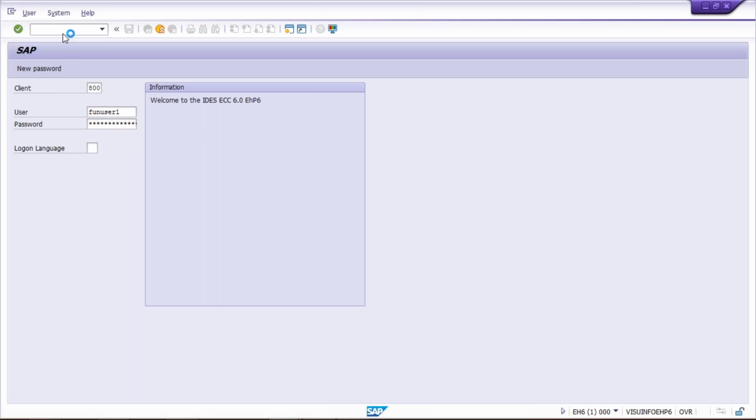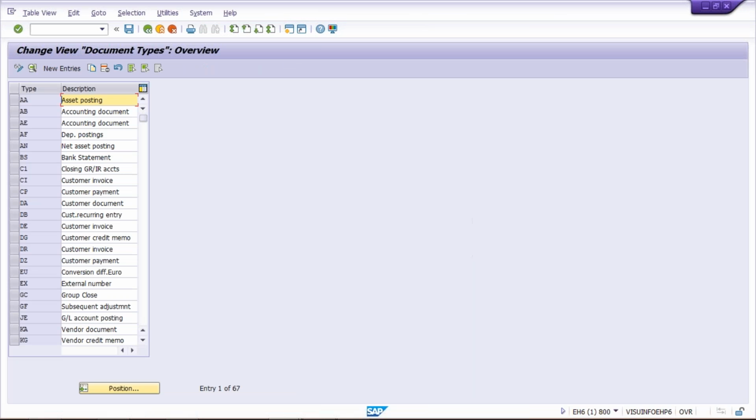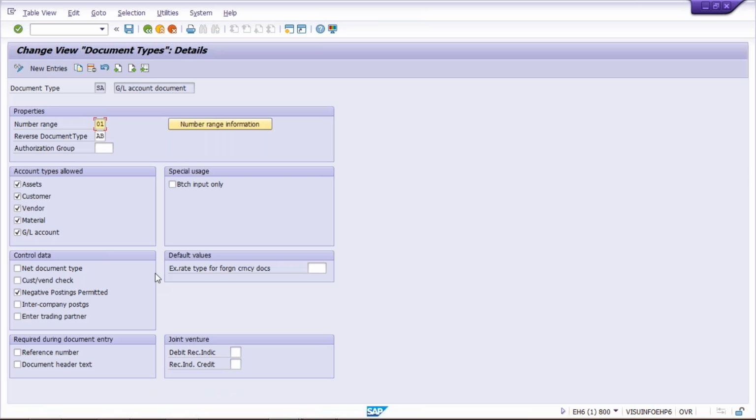I know that most of you are SAP practitioners. You have already taken training or are taking training somewhere, so you will be very much aware of document type. Use transaction code OBA7. In OBA7 you will find the list of all the existing document types. These are all the document types that are going to be used. Let's suppose I double click on SA, because this is a frequently used document type. Whenever you post any journal voucher, this document type is going to be used.